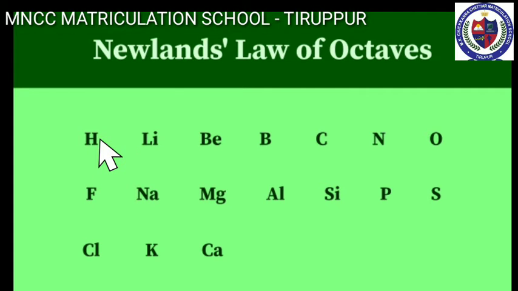But there are some limitations in his theory also. The first limitation is that there are instances of 2 elements being fitted into the same slot, for example, cobalt and nickel. And the second one, the law of octaves was not valid for elements that had atomic masses higher than that of calcium. And next, Newlands' table was restricted to only 56 elements and did not leave any room for new elements.